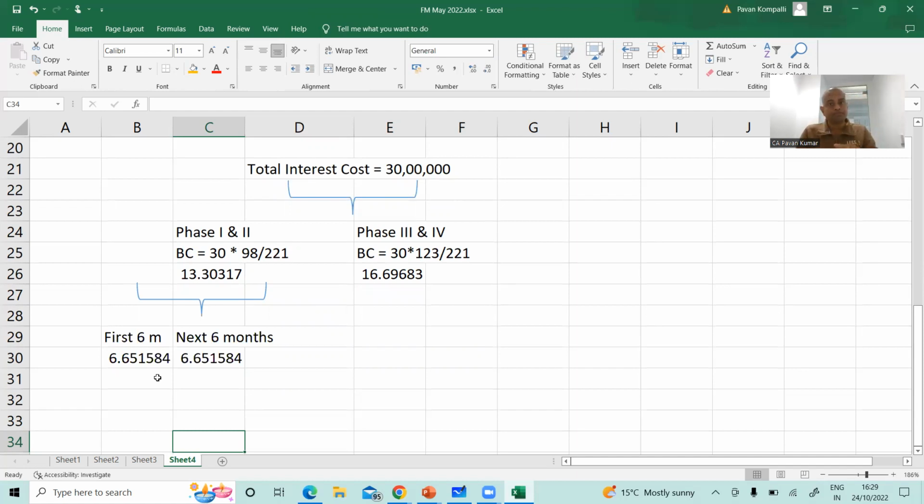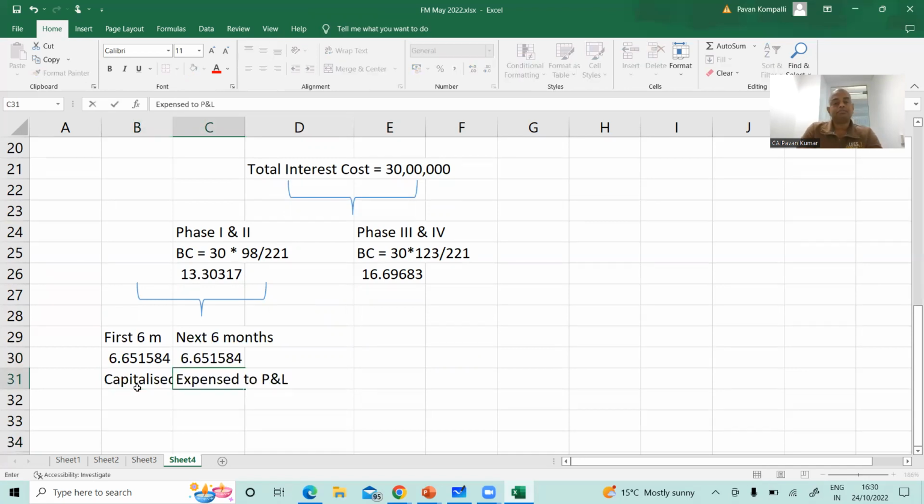But this is for full year. In the question, they said phase 1 and phase 2 of the project is completed after 6 months, half year. So only for that half year, this can be capitalized. This is to be expensed to P&L. Why? This is subsequent to completion of construction. When it comes to this 16.69, total amount can be capitalized because even on the balance sheet date, phase 3 and 4 are still under construction.